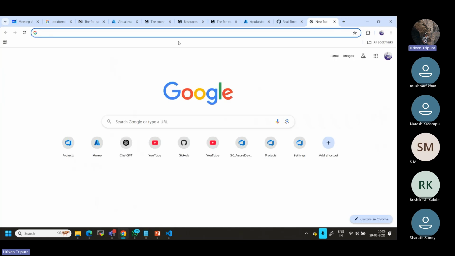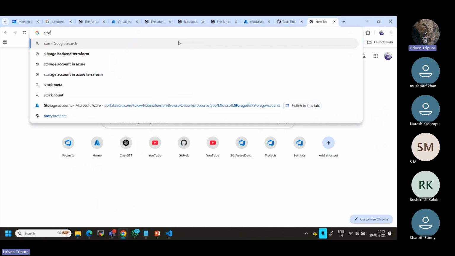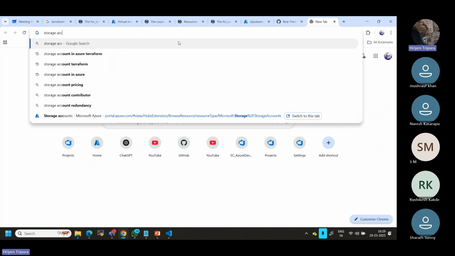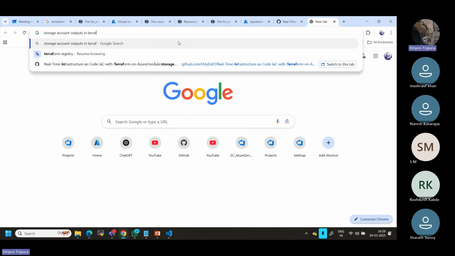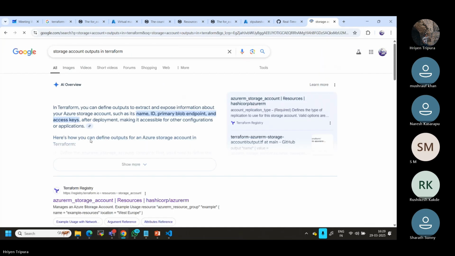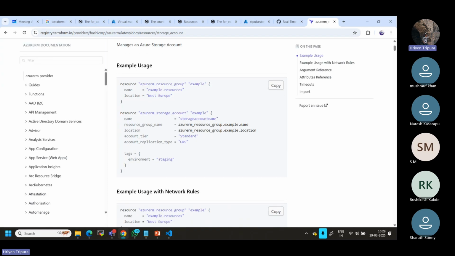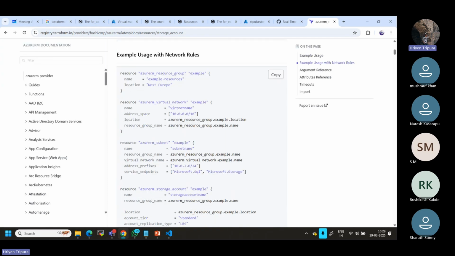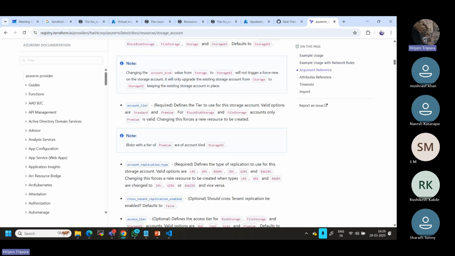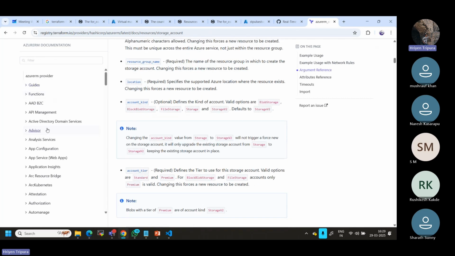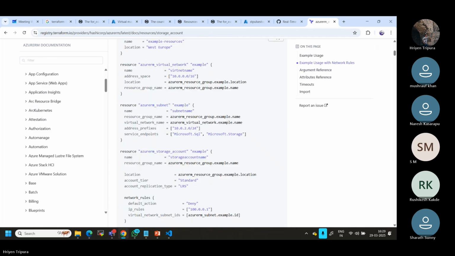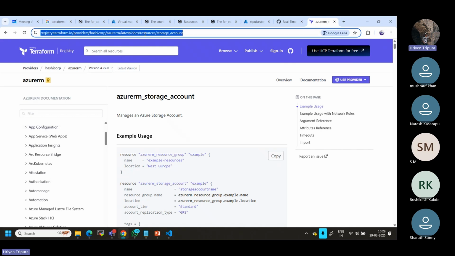If you want to check the storage account value, just mention storage account outputs in Terraform. Every single resource has output. You can go to the documents also if you know. Now if you see here, this is basically the resource, there is no output shown, but the output also, if you want, as I told you, you will get it. You can simply search, you can type like this otherwise.